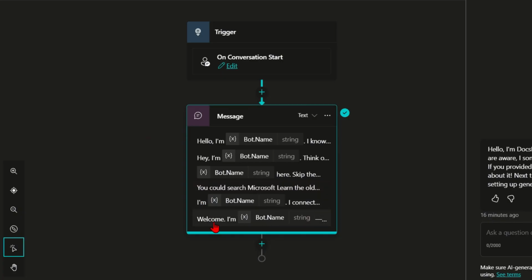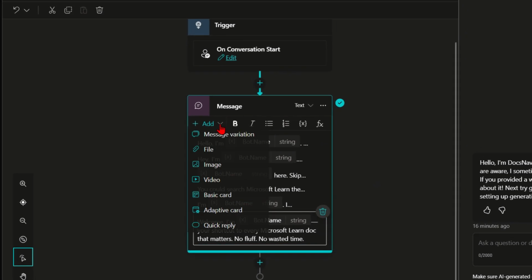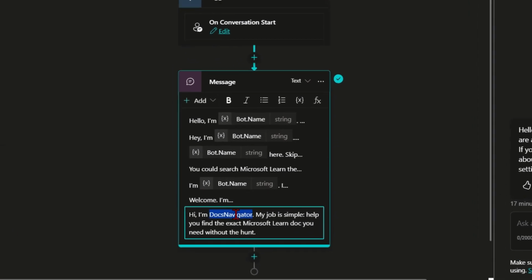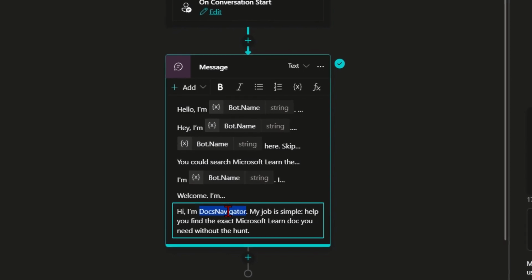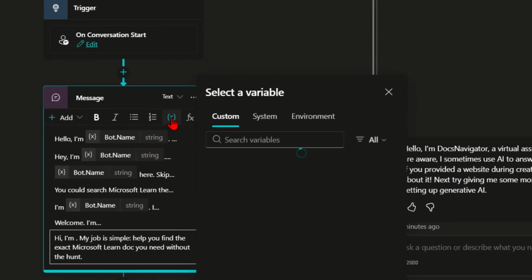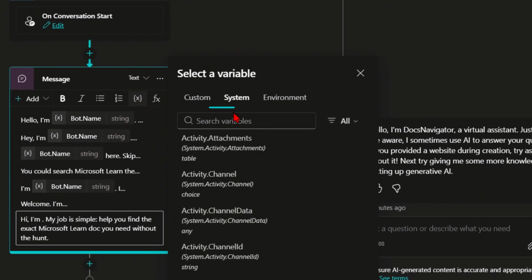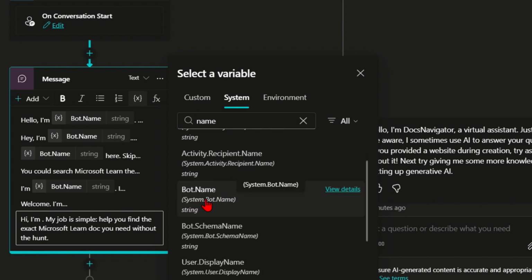So you want to click inside of the message block, add, I will add a message variation. Go ahead and paste your message in here. And I'm going to change the name in my text message here of Docs Navigator. I can click on this variable button and click on System. In the search variables, I'm going to search for name and select the bot.name variable.